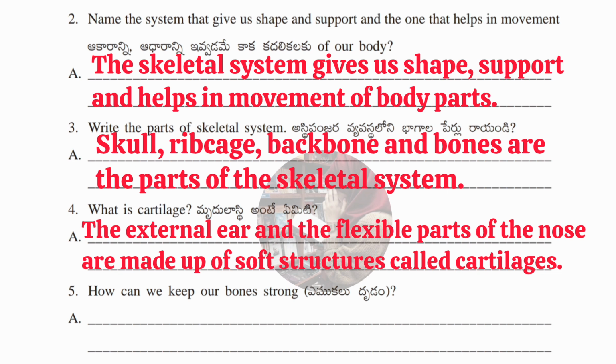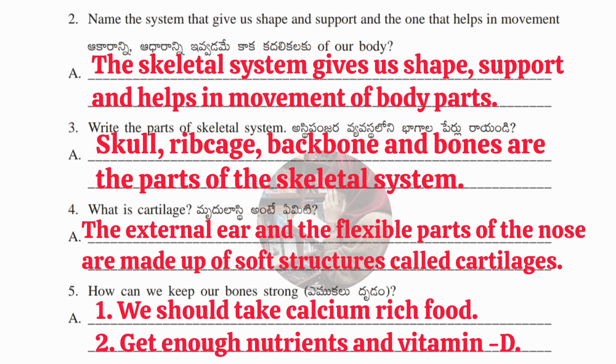Next fifth question, how can we keep our bones strong? Answer, first point, we should take calcium rich food. Second point, get enough nutrients and vitamin D. If you take both these calcium rich food and nutrients plus vitamin D food, then you will keep your bones strong. Again, I'm telling you guys, please pause the video and write down the answers neatly and correctly.